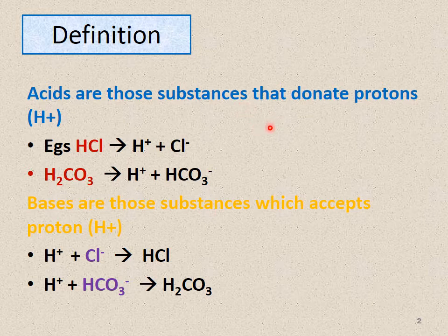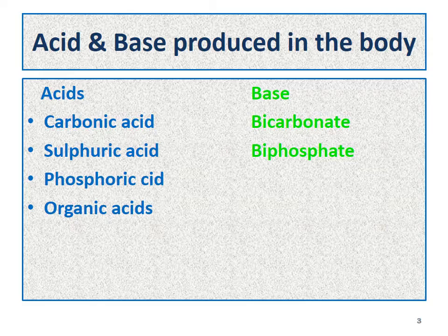So, definition. Now what are acids? Acids are those substances which donate protons, whereas bases are those substances which accept protons. So here in this reaction, these are acids because they donate these H plus ions, and these two, chloride and bicarbonate, are bases as they accept protons and get converted into HCl. So they are accepting protons, so they are bases. They are donating protons or removing protons, so they are acids.